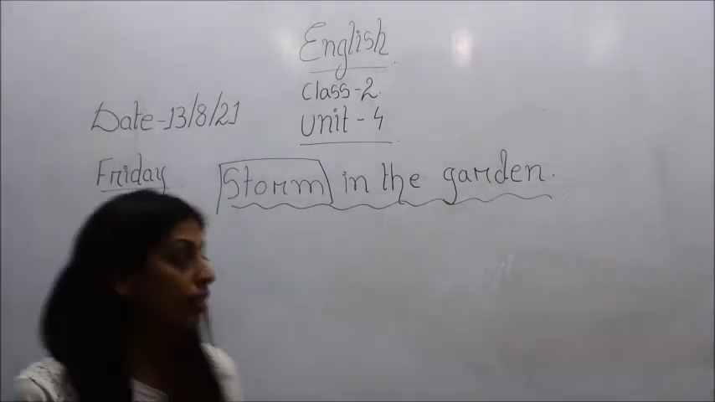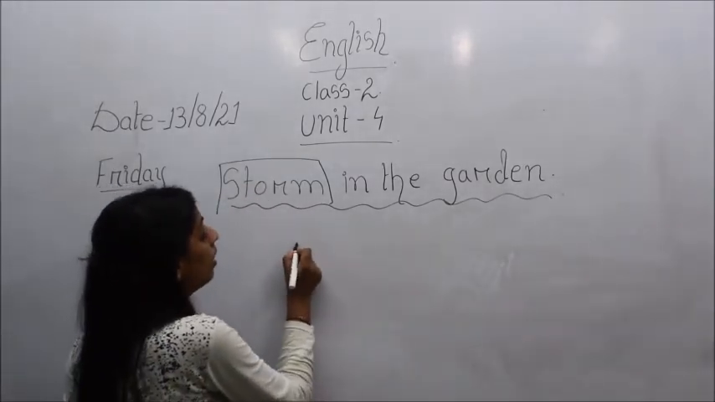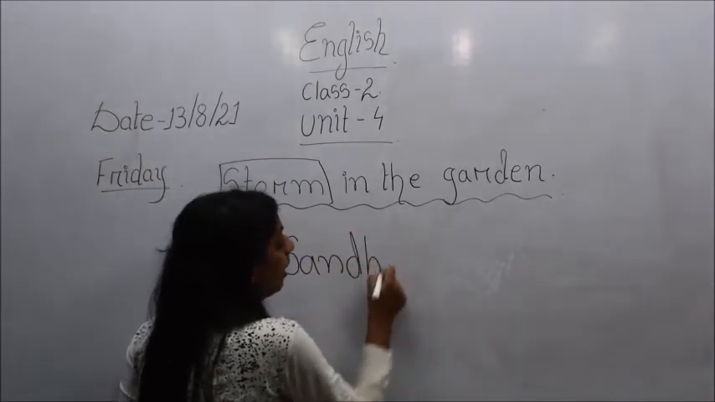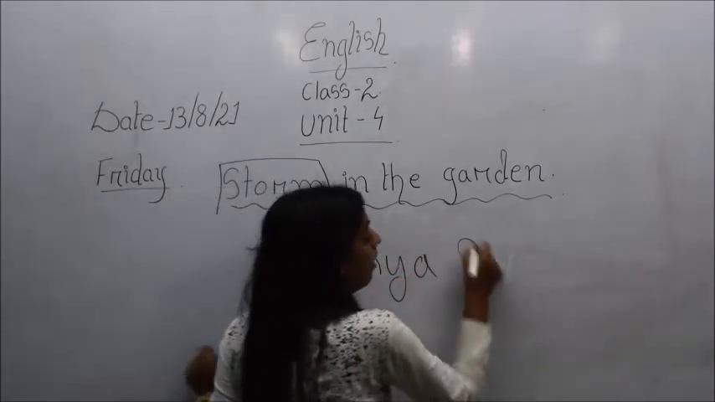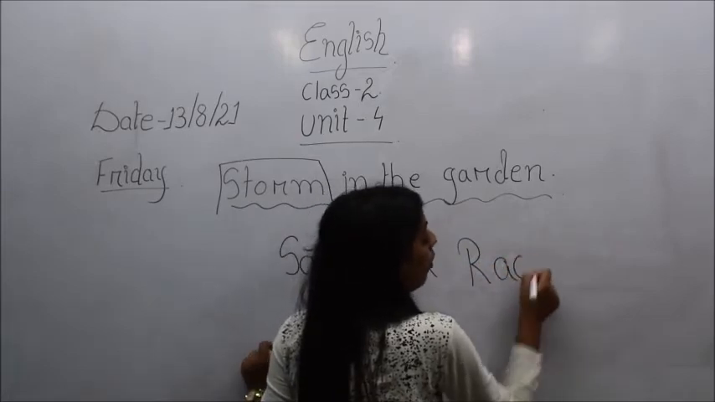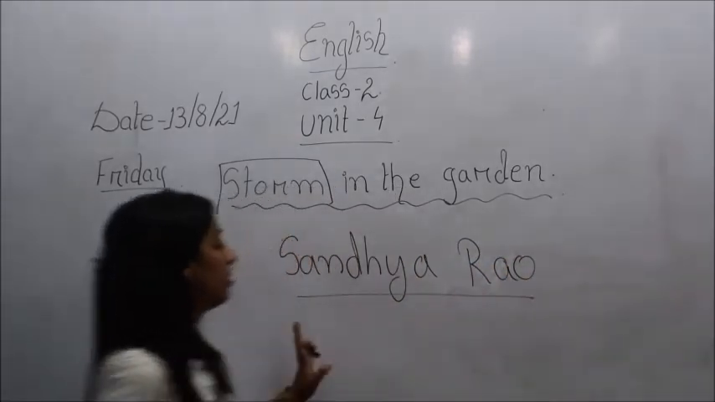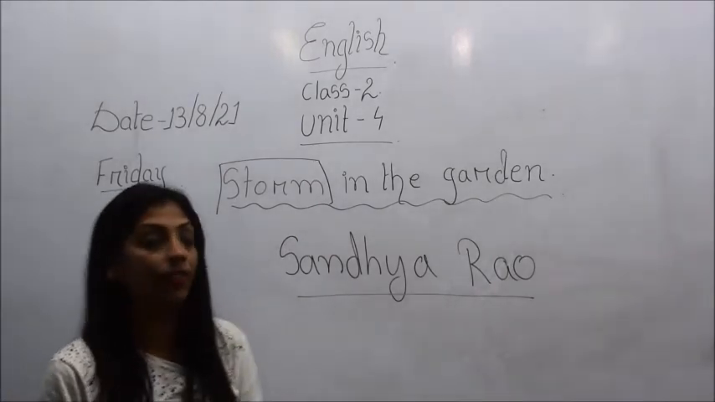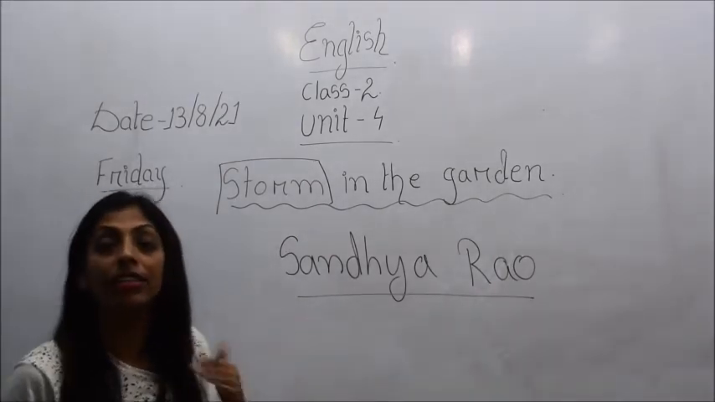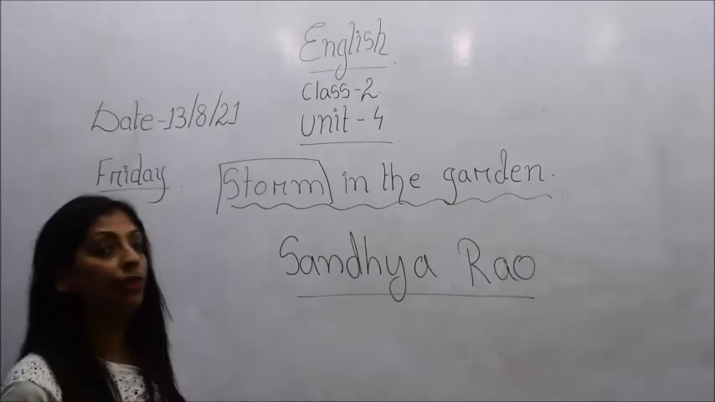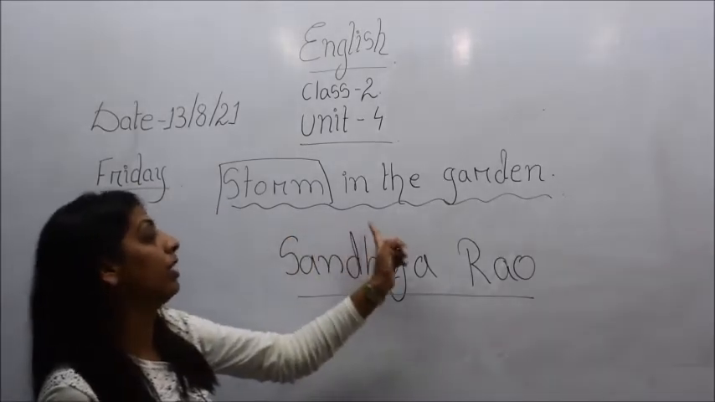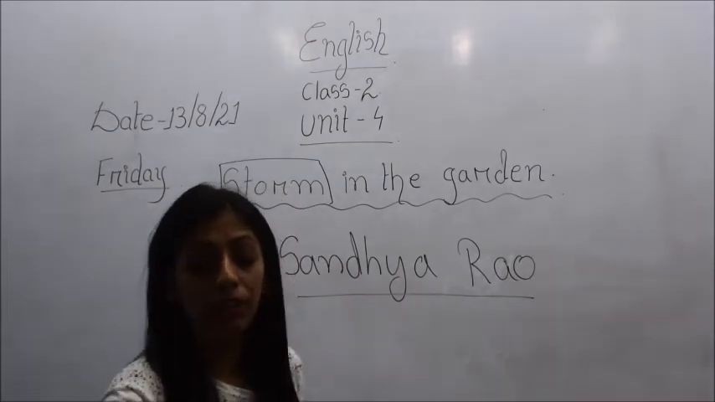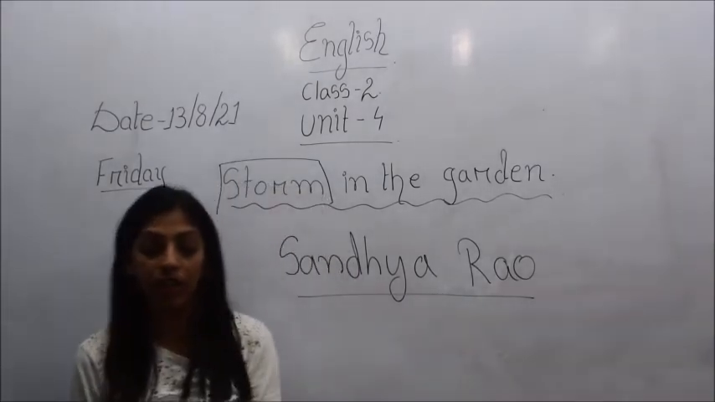Alright, I will write down the name of the writer on the board, that is Sandhya Rao, R-A-O. So you will pronounce it as Sandhya Rao, okay. So who is this Sandhya Rao, children? She is the writer of this story that we will be studying, that is Storm in the Garden, alright. So we will go through the story now line by line, okay.